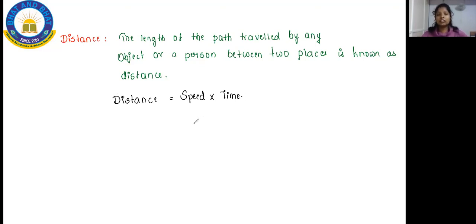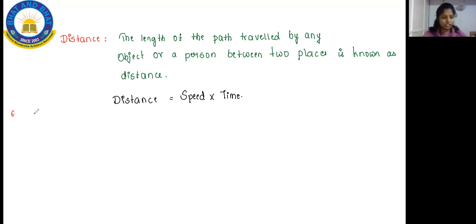So now we'll go with a question, and let me solve one question regarding distance. Have a look at the question. Here is your sixth question, where you have to find the distance. So let me go with the question.